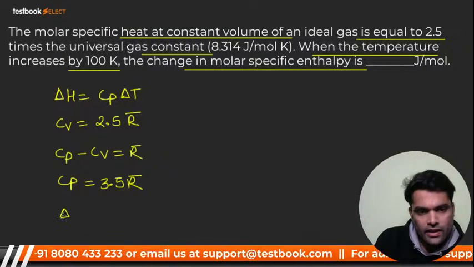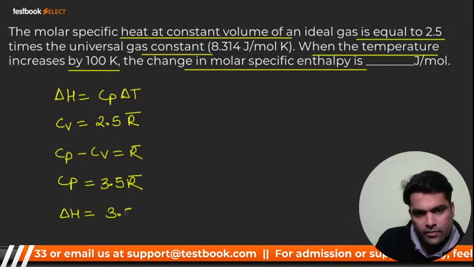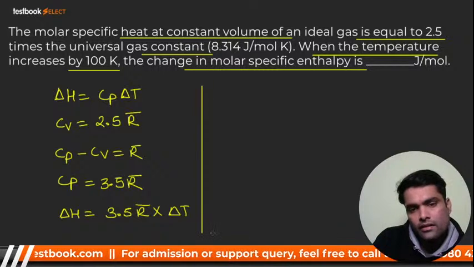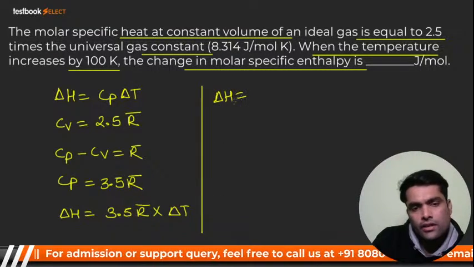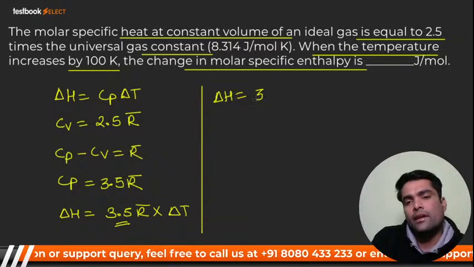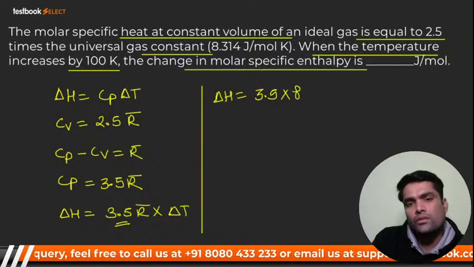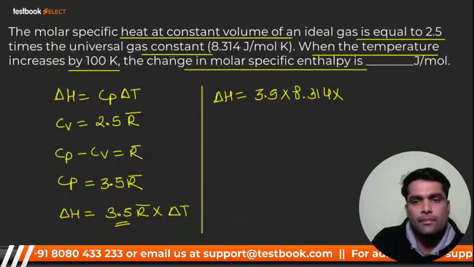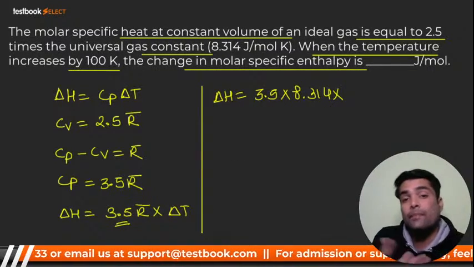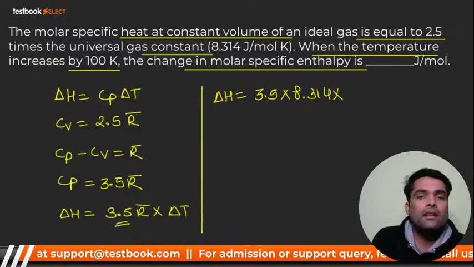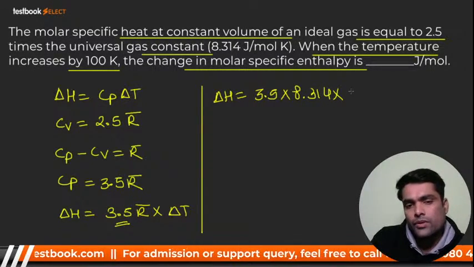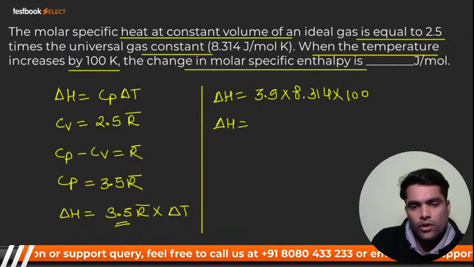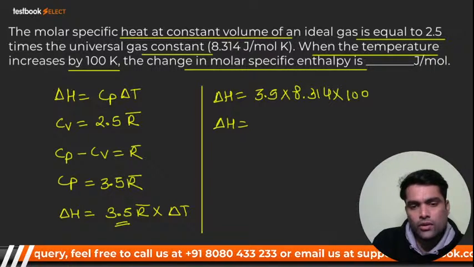So you know that delta H is equal to Cp, that is 3.5 R, into delta T. So delta H, this 3.5 will be as it is. R, the value is given, 8.314, multiplied by delta T. Here they have mentioned the temperature increases by 100, so that is delta T. Now what should be the answer? Delta H will be 2909.9.